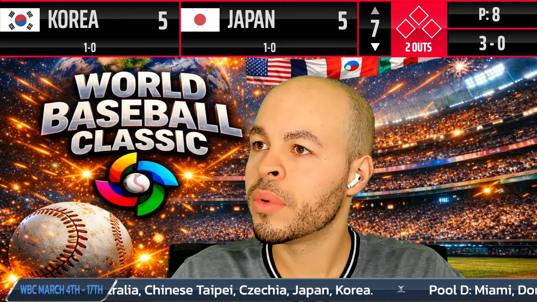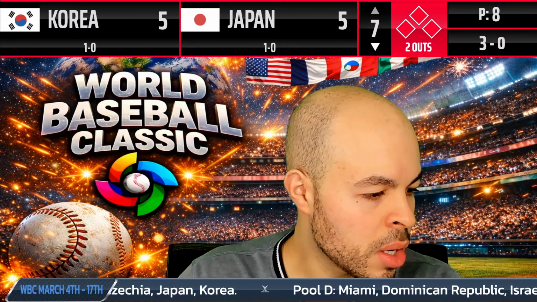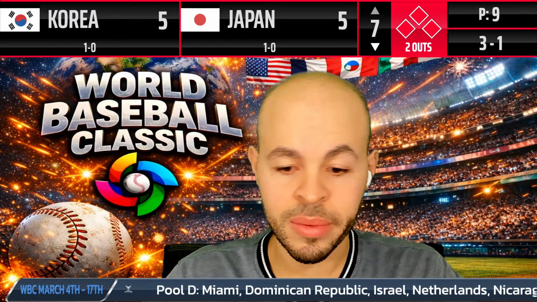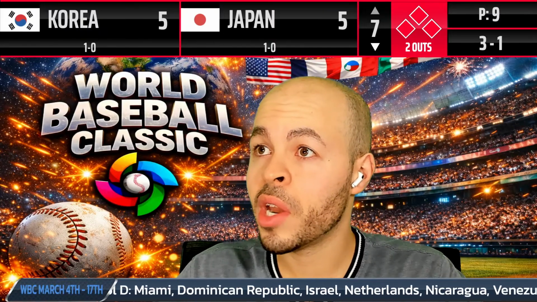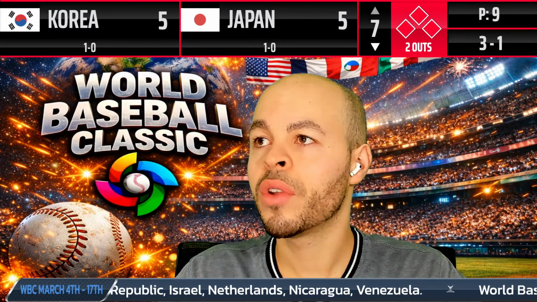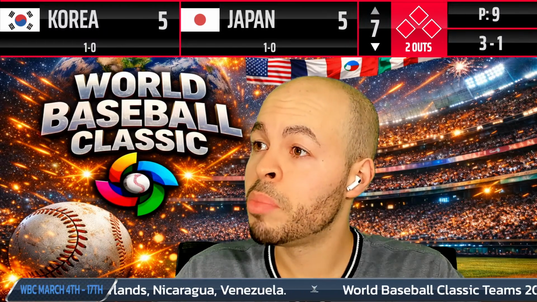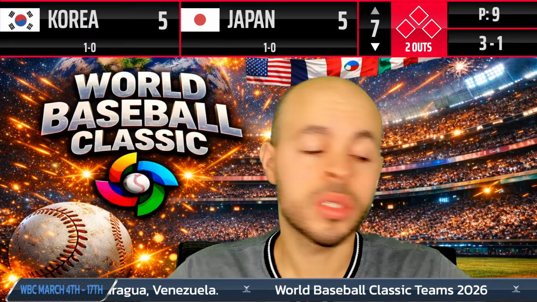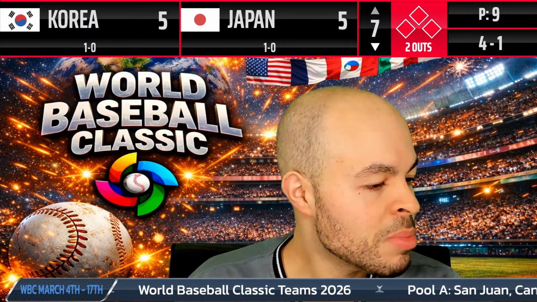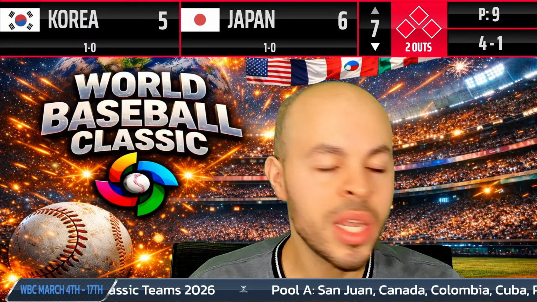3-0 count. He gets it. Strike 1. Come on. Do you give the green light? Look, I don't think you should give the green light. I would take the walk, but if you get a pitch to hit, they're going to give the green light. But the pitcher has to prove he could throw another strike. Here's the pitch. Not even close. What are you doing, man? This is the stuff that makes me mad. Like, what are you doing? Japan now leads 6-5.